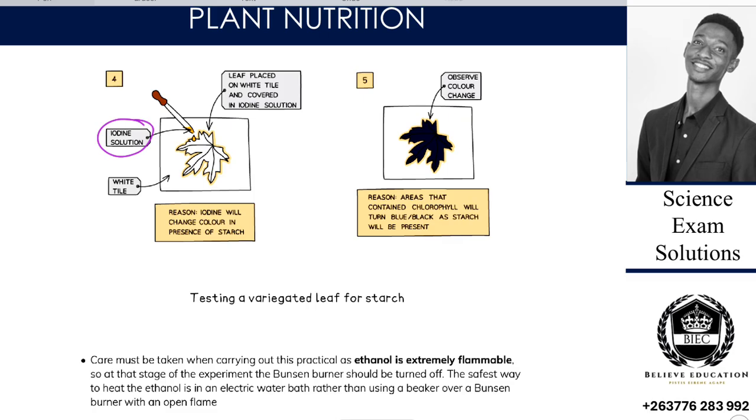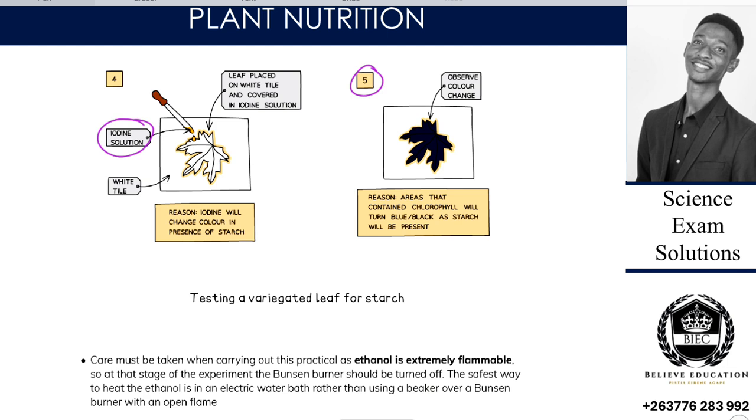The reason is that iodine will change color in the presence of starch. So if it changes color in the presence of starch, it gives us detail on whether photosynthesis took place or not, because if it changes to blue black, it means photosynthesis took place. Is that okay?